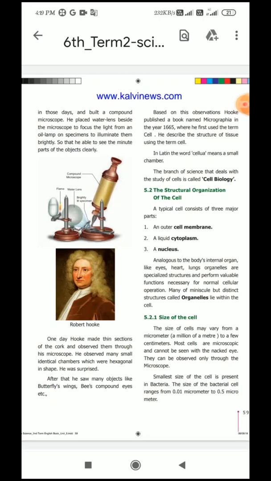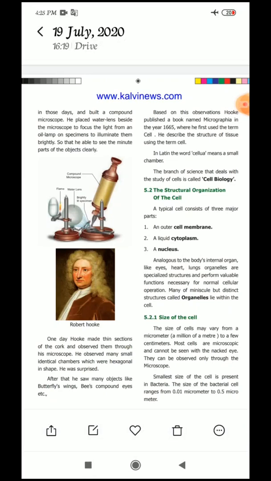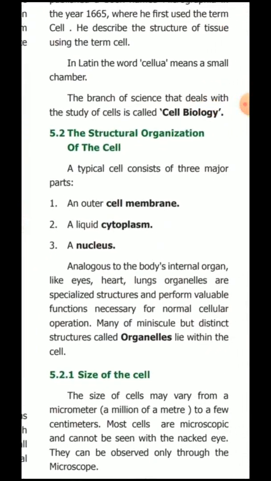Okay, next one is the structural organisation of the cell. The outermost part of the cell is the cell membrane. Here see, a typical cell consists of three major parts.